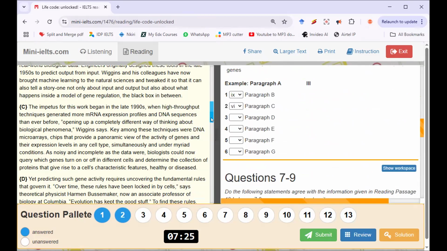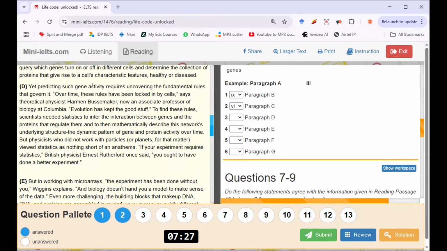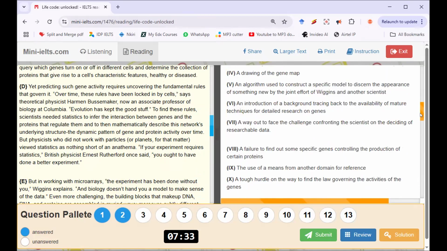Now, paragraph D. Yet, predicting such gene activity requires uncovering fundamental rules that govern it. Rules. Hold on. There's one statement about law. Look at this thing here. Find the law. Find the law governing activities of genes. A tough order, let me see. Predicting, let me look for that tough order.